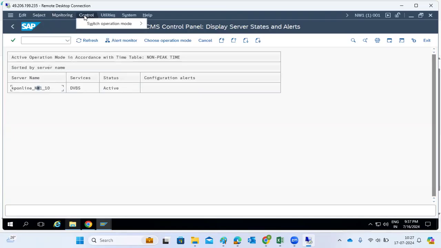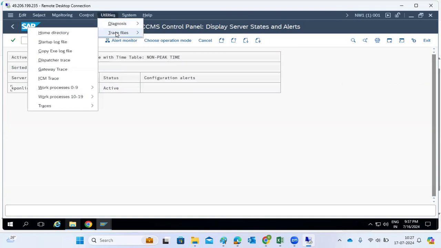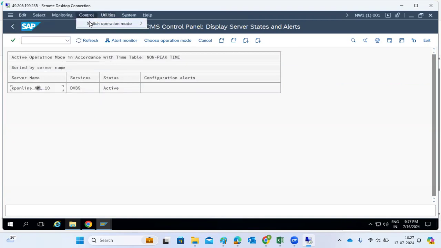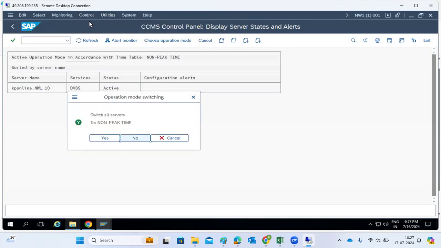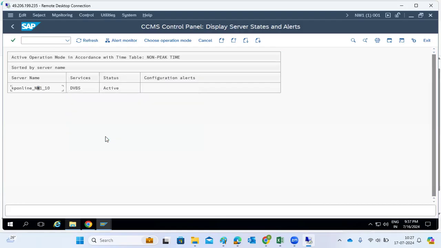If we want to manually switch the operation mode, select the server and simulate the operation mode. Just for checking and controlling purposes, we have this option, but all the actual work we have to do elsewhere. So here is one: switch to non-peak hours. It's already in non-peak hours.